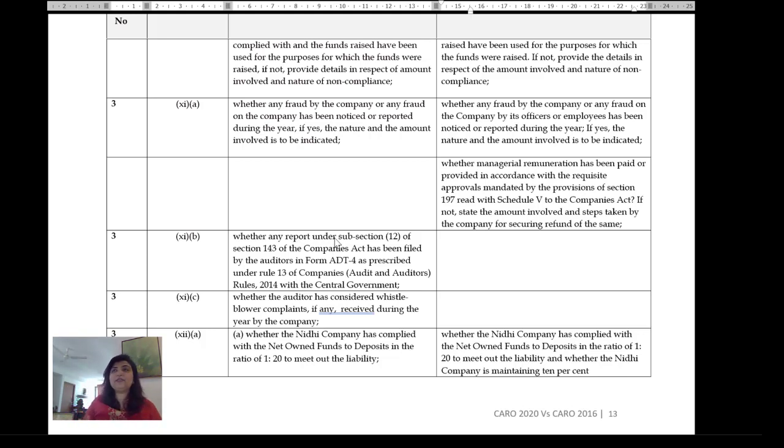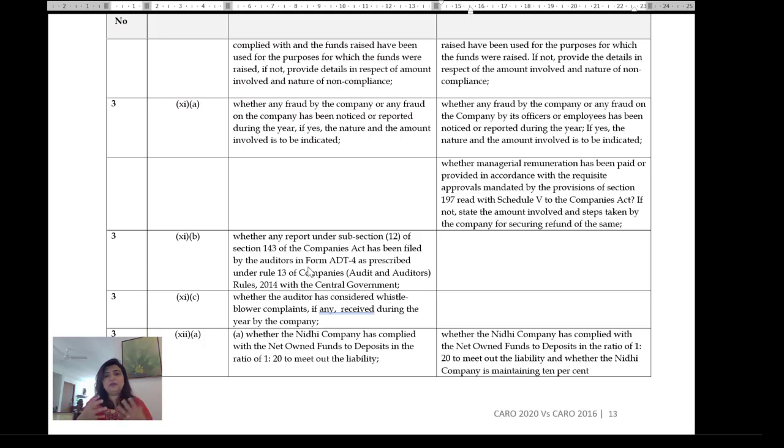Again, the point is when you do these reports, they can't be just one line, yes, reported. You'd obviously have to give a slightly larger, elaborate history, a couple of paras. Could actually make your CARO very long. When the CARO has considered whistleblower complaints, there was nothing that was there on the statutory auditor. Brings us to another very interesting question here. A lot of the companies where the CARO thresholds are met, they don't have a mandatory CFO. They don't have a KMP. They don't need to have an internal audit. They don't need to have a vigil mechanism. They don't need to have independent directors, right?